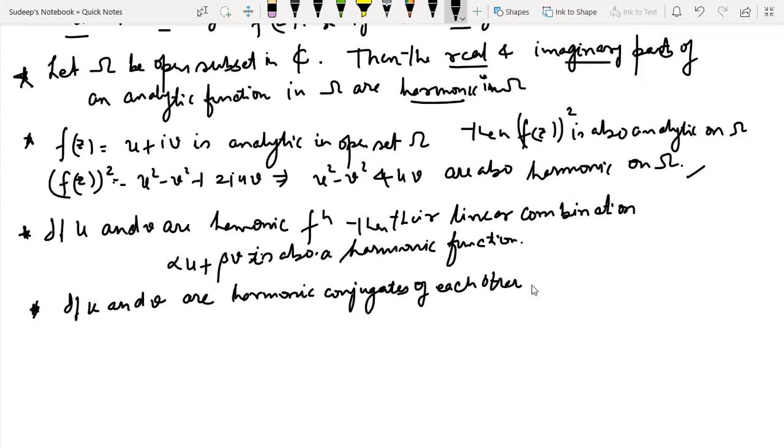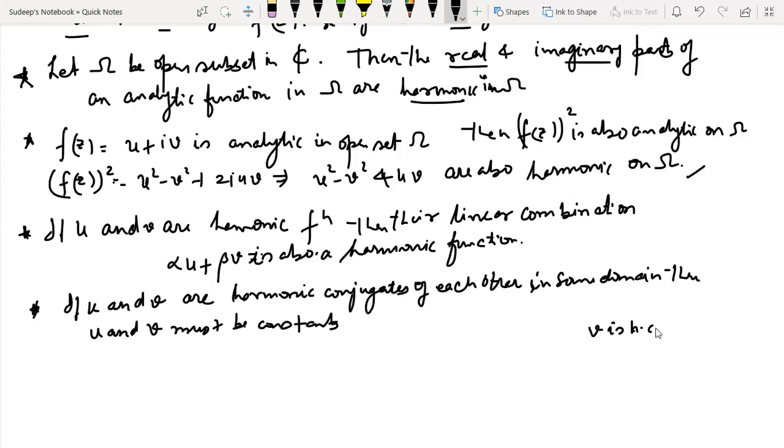Harmonic conjugates of each other in some domain, then u and v must be constants. See what I want to say. I already told you that if v is a harmonic conjugate of u, if function v is a harmonic conjugate of u, it is said so when f is equal to u plus iota v is analytic.